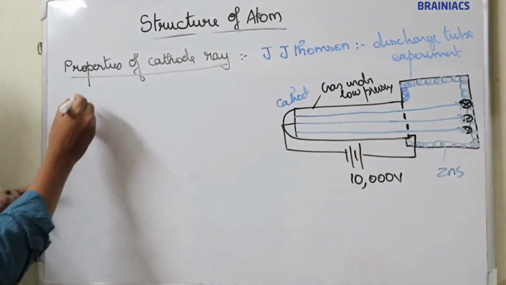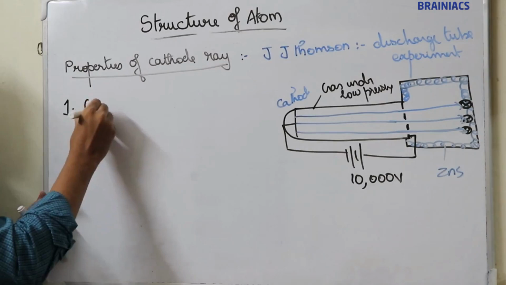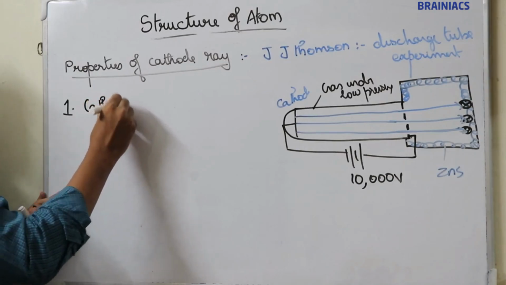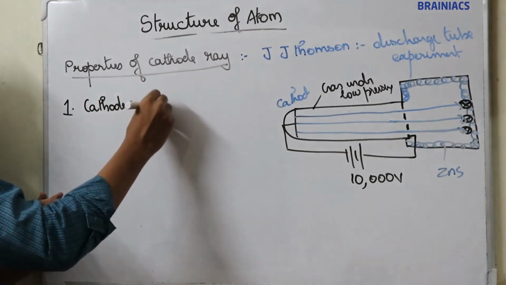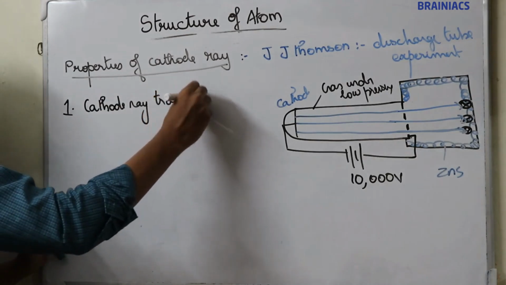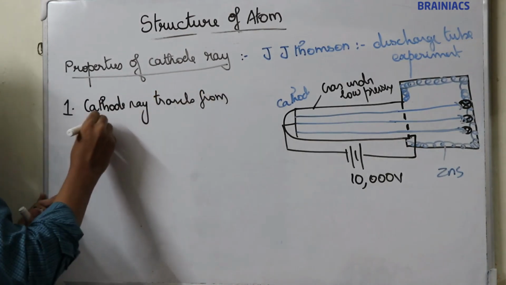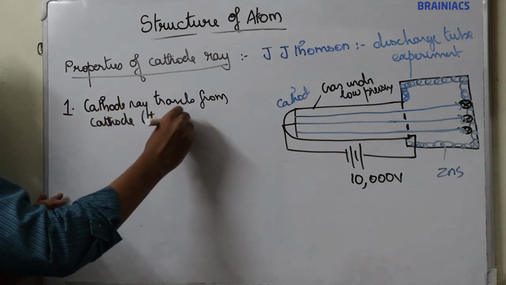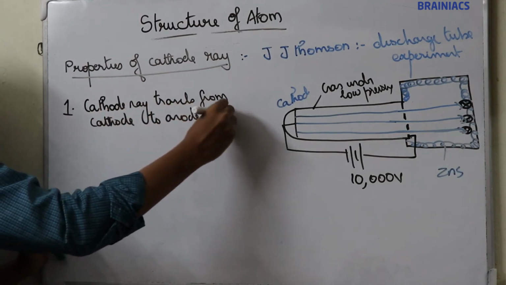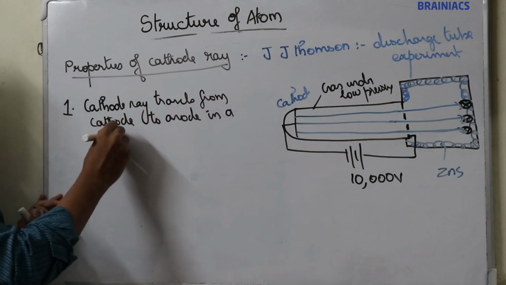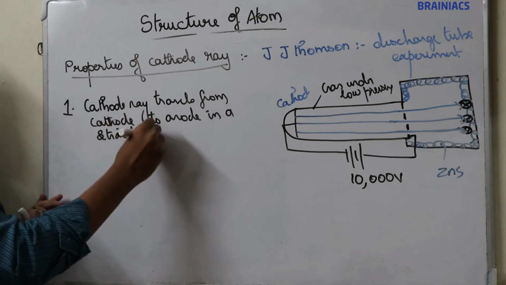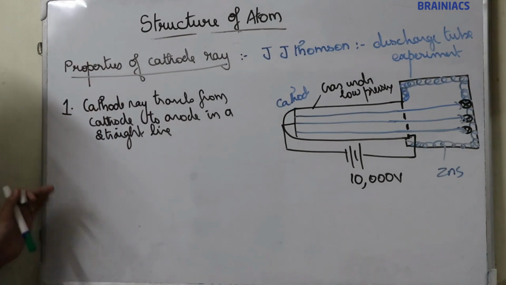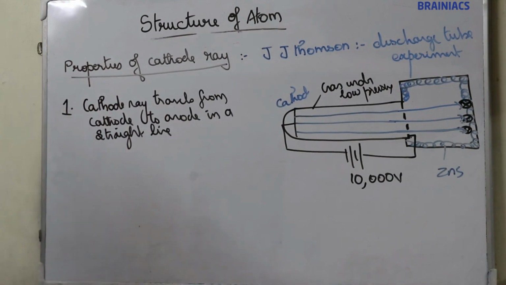So this is the first point. Cathode ray always travels in a straight line. Cathode ray travels from cathode to anode in a straight line.